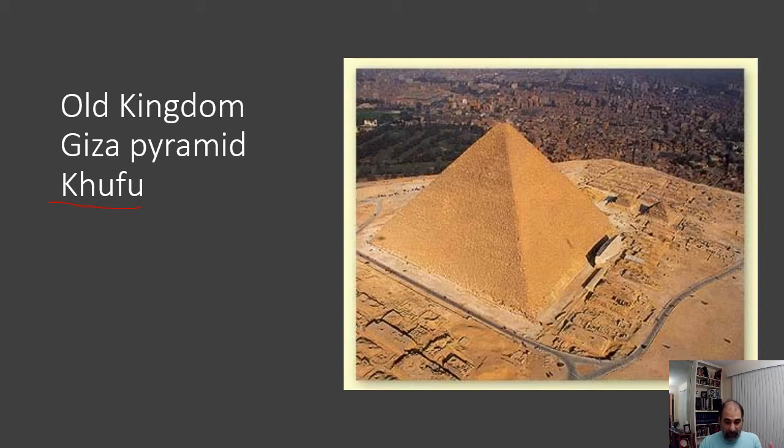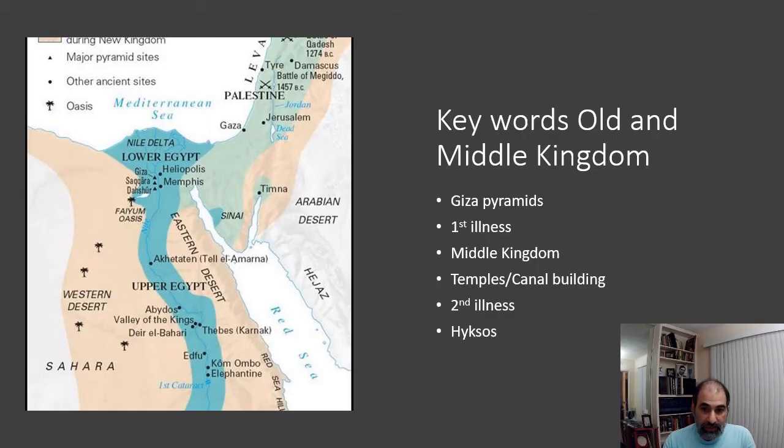And just kind of know that era of building the big pyramids, and obviously Khufu the pharaoh it was built for, and those few little details I gave you on it, and you're good. What happens after the Old Kingdom? Well, let's move on. So here we have again keywords: Old Kingdom, Middle Kingdom.